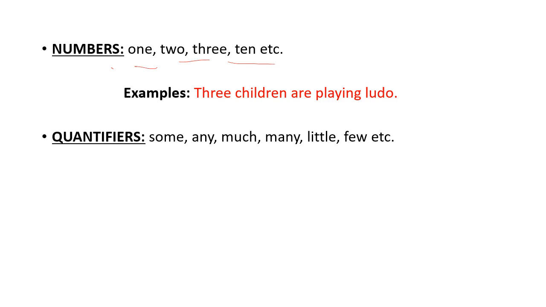So for example, you can see 3 children are playing Ludo. So children is a noun, and with this noun we are using the number 3, which is a determiner. Next, in indefinite determiners, we have numbers, and next we have quantifiers. Quantifiers, as they tell about quantity. Fine. So there are some, any, much, many, little, few, etc.